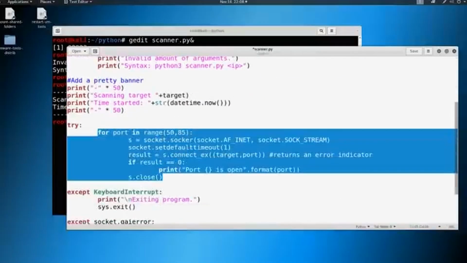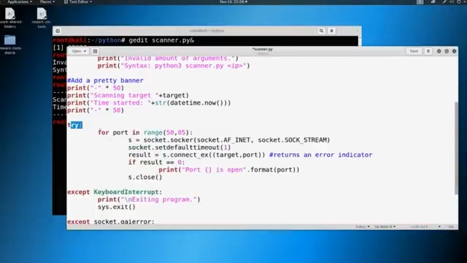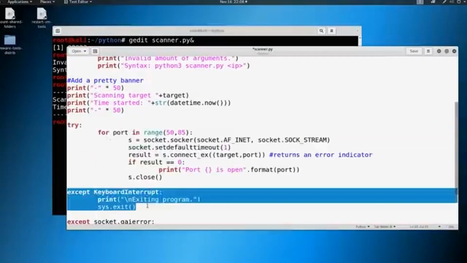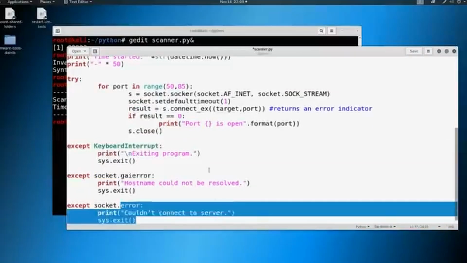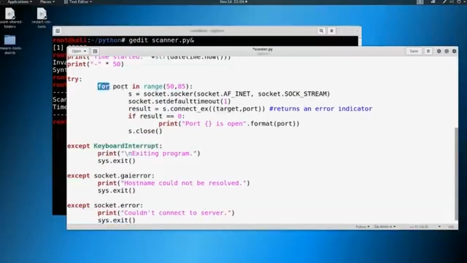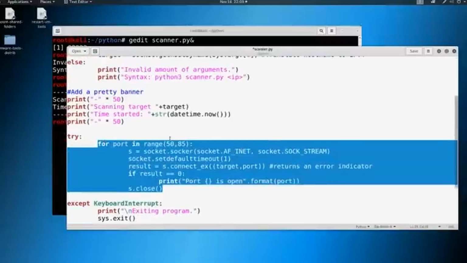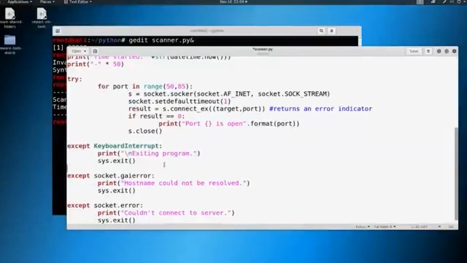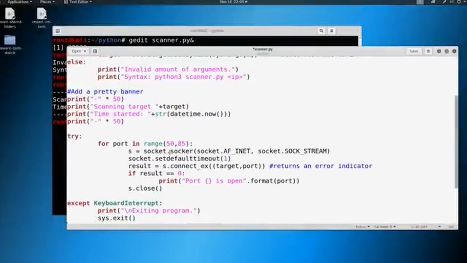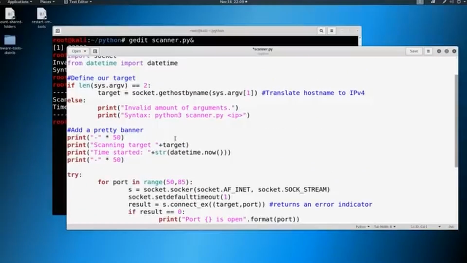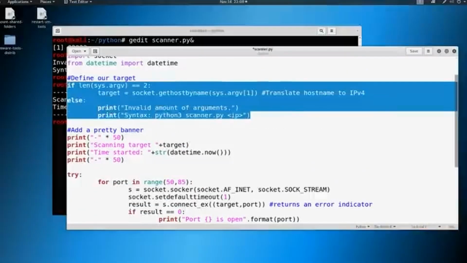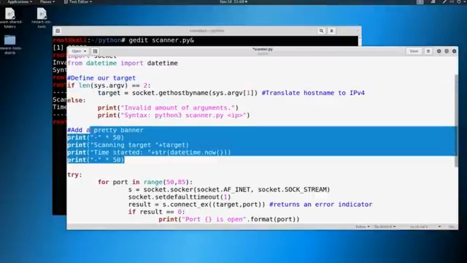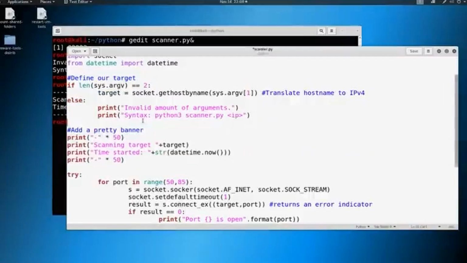And then you realize, well, maybe I should make that a try statement because what if the user wants to exit or there's no connection for a host name or there's no connection to the server? How do we get out of that? Or else we're just going to be stuck in this for loop until it's done. But if we get into one of these error situations, it's going to get weird, right? And then you start thinking through, okay, well, I know my arguments, so let me go add in a statement at the top so the user knows how to use it. And then maybe I'll put a pretty banner in there when it's all said and done. And it starts to really design itself.